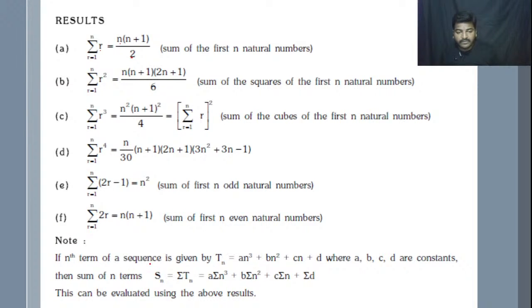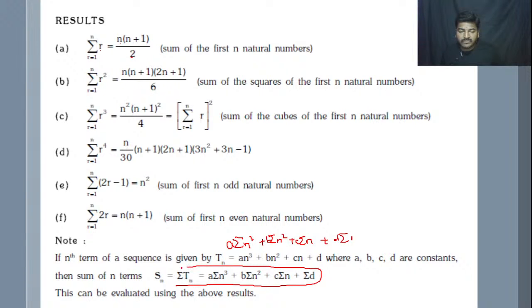If the nth term of a sequence, T n, is equal to a n cube plus b n square plus c n plus d, where a, b, c, d are constants, then we have to go with the method summation n cube plus summation n square plus summation n plus summation 1. So here the coefficients will be a, b, c, d. We have to write in this format.